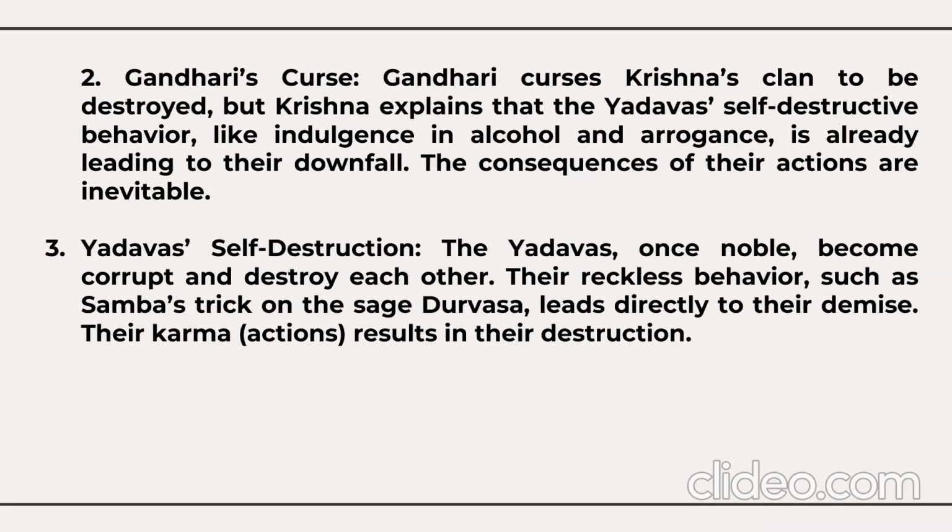Gandhari curses Krishna's clan to be destroyed, but Krishna explains that the Yadavas' self-destructive behavior, like indulgence in alcohol and arrogance, is already leading to the downfall. The consequences of their actions are inevitable. Next, Yadavas' self-destruction. The Yadavas, once noble, become corrupt and destroy each other. Their reckless behavior, such as Samba's trick on the sage Durvasa, leads directly to their demise. Their karma results in their destruction.